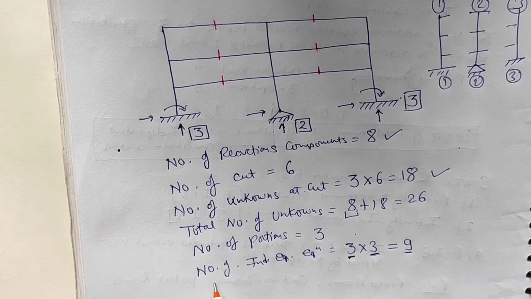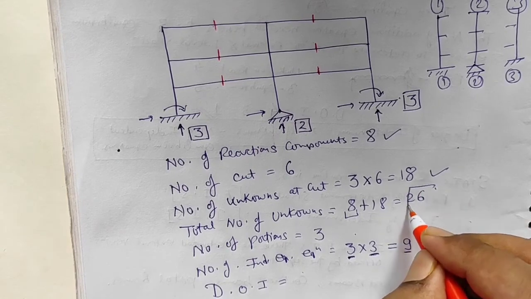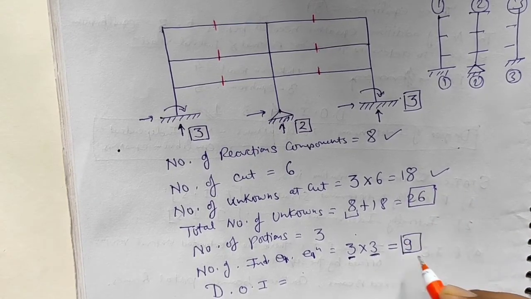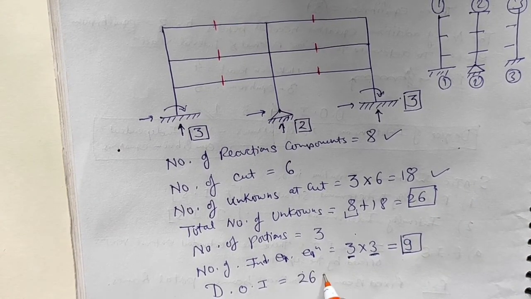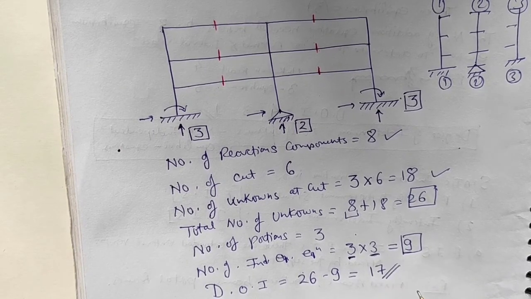Hence my degree of indeterminacy will be equal to 26, the total unknowns, minus 9, the equilibrium equations, that is 17. In this way I can solve multi-storied frames and analyze the degree of indeterminacy.